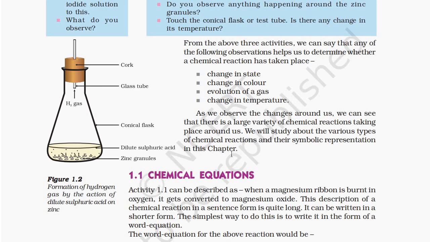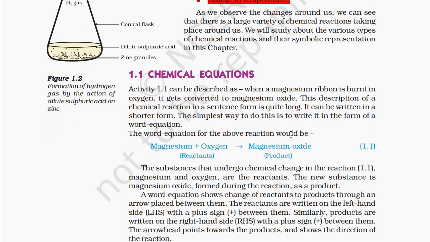From the above three activities, we can say that any of the following observations help us to determine whether a chemical reaction has taken place: change in state, change in color, evolution of gas, change in temperature. As we observe the changes around us, we can see that there is a large variety of chemical reactions taking place around us. We will study about the various types of chemical reactions and their symbolic representation in this chapter. Formation of hydrogen gas by the action of dilute sulfuric acid on zinc.